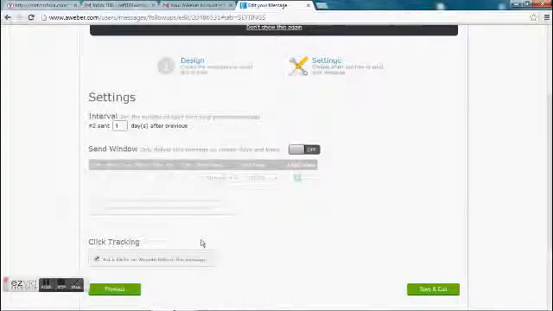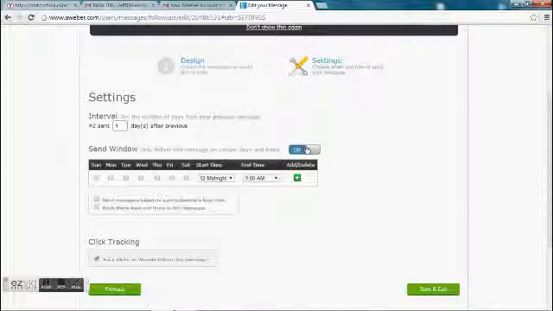Now, on each subsequent email after the first email, you'll get all these settings. Because I clicked on the second email, that's up there. The point is, you can set the number of days after the previous email was sent to send the subsequent email. You can also configure, if you turn this on, click there to turn that on, it to only send on certain days. So say you want to set one day after, but only if it's Monday, Tuesday, Wednesday, Thursday, or Friday.